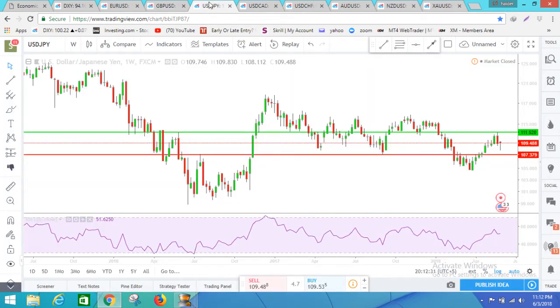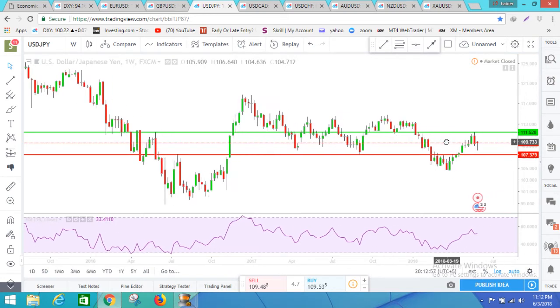And then USD JPY, I'm a bit unsure. I can say it's bullish, and it can actually go up again. But this weekly candle is also indicating it can go further down. Overall, I will try to wait for a better entry, though it's looking good for a sell.